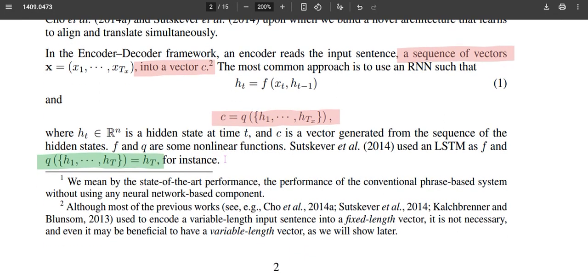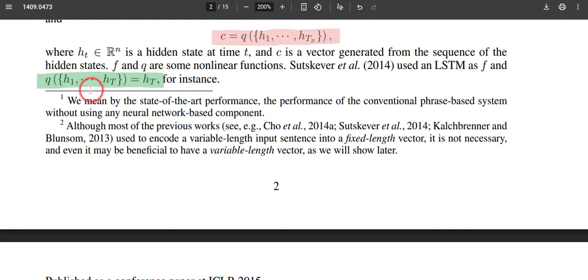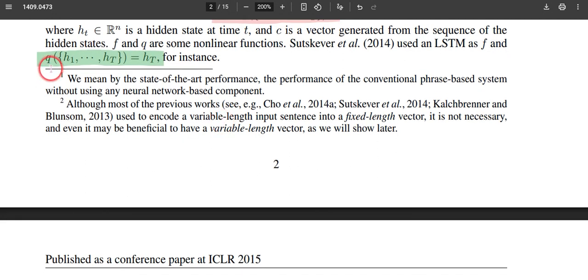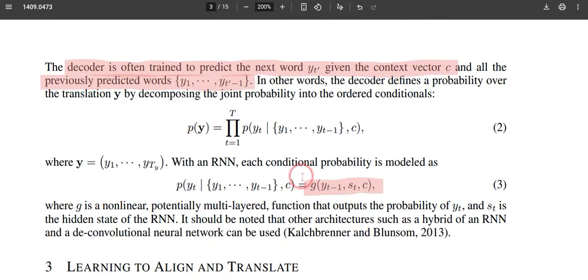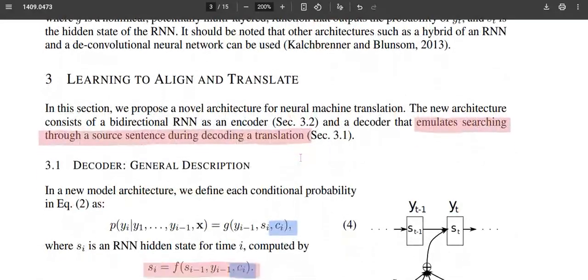And as mentioned in the previous paper, only the final hidden state output is utilized as C, and that is utilized to predict the output in the decoder mechanism. But instead of throwing away all that information and only utilizing the final step, all the information hidden in H1 to HT is utilized to compute this C. How that is computed is mentioned in this section 3.